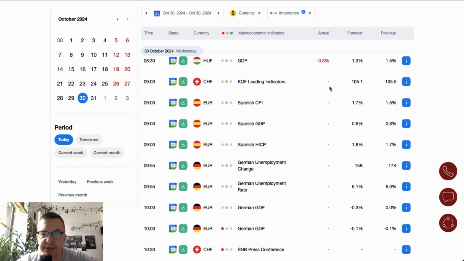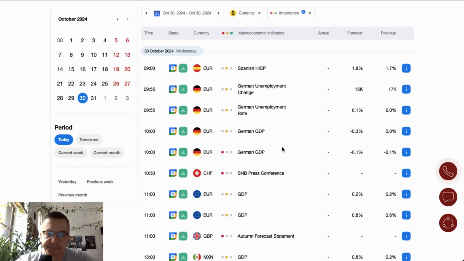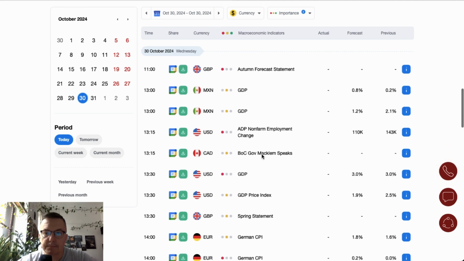A KOF leading indicator from Switzerland is scheduled for 9 o'clock. Market participants expect a decrease from 105.5 to 105.1. Spanish CPI is scheduled for 9 o'clock. Eurozone GDP is scheduled for release at 11 o'clock, and in the meantime we get data from Germany: unemployment change, unemployment rate, and German GDP data. All of this is scheduled for release at 10 o'clock.